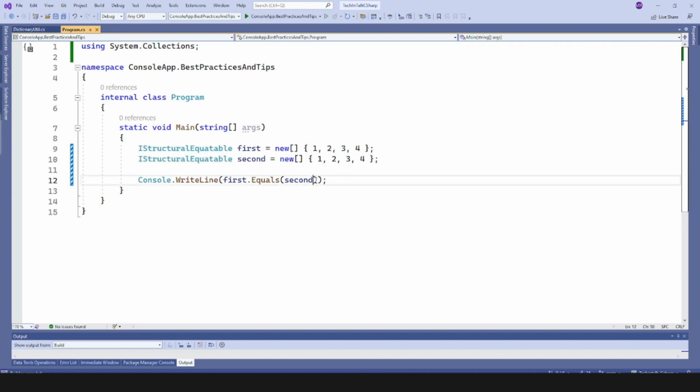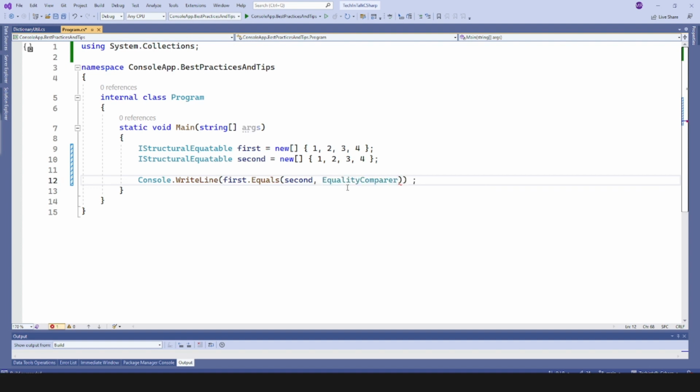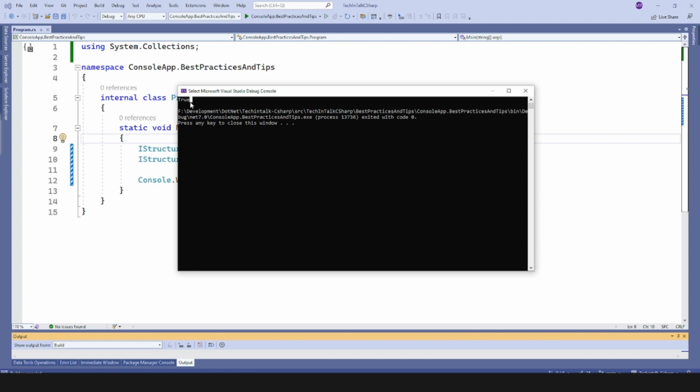There is one more step required, and in the Equals I need to pass the second argument, which is the StructuralComparisons comparer. We need to give that an object, and we need its default behavior. And if I try now, I will have true.